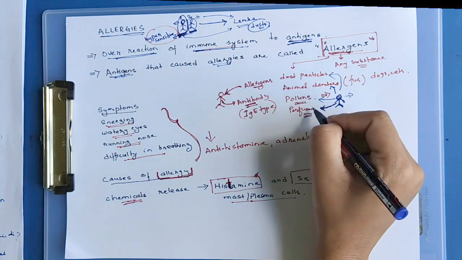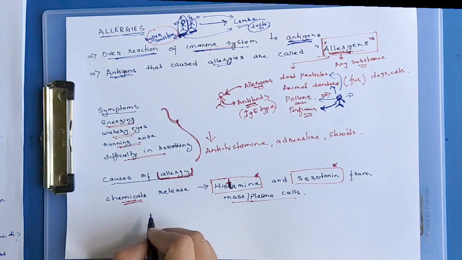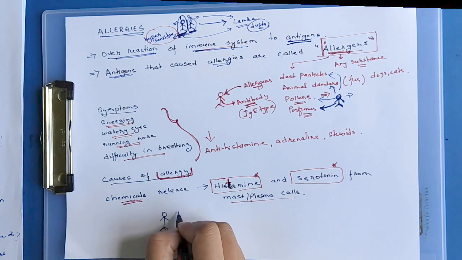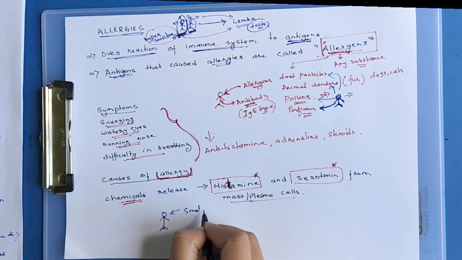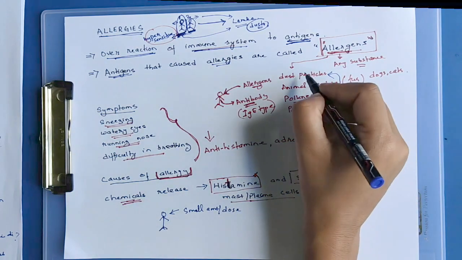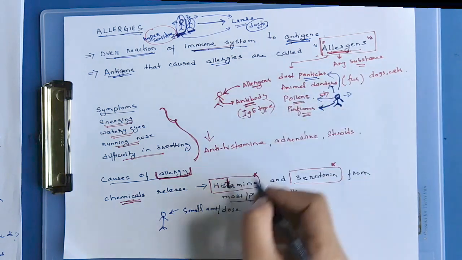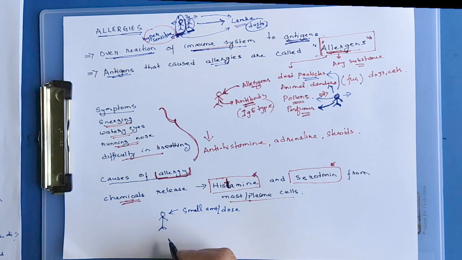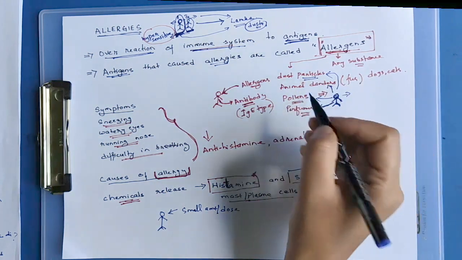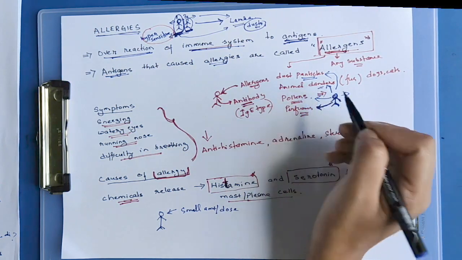We can determine the cause of the allergy. He will be exposed to a small amount or small dose of, let's say, dust particles. If there are no reactions, that means he is not allergic to dust particles. Then he will be exposed to a small amount or small dose of animal danders.